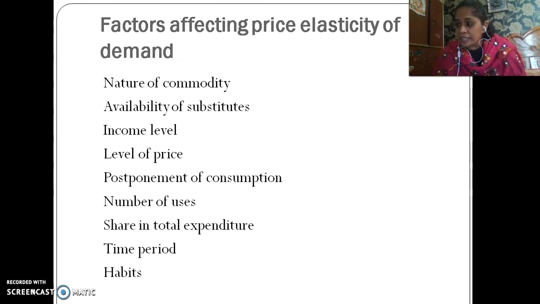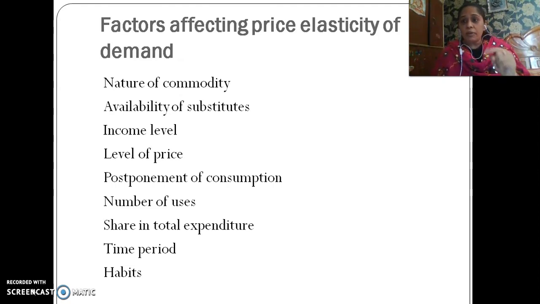Now moving forward, luxury goods. Luxury goods like AC, like DVD player. In that case, what will happen? The consumer can surely postpone its demand. So, as compared to comfort commodities, the luxury commodities will show more elasticity in the market. More price elasticity of demand. So, demand will be more elastic.